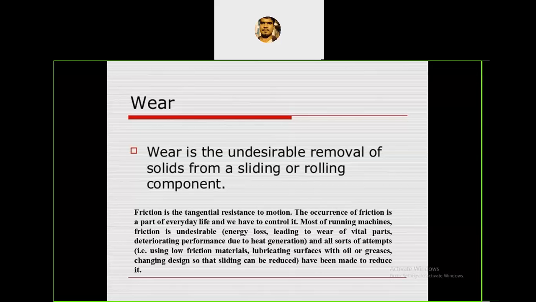Take the example of a board and chalk. If I keep on writing on the board, what happens? The chalk will start to wear off. Correct? So it is a periodic loss. If I increase the speed, the wear rate increases. If I decrease the speed, the wear rate decreases. It is with respect to the time period. It is a periodic loss of material. As time goes on, the wear increases. Is it correct? So it is called wear.